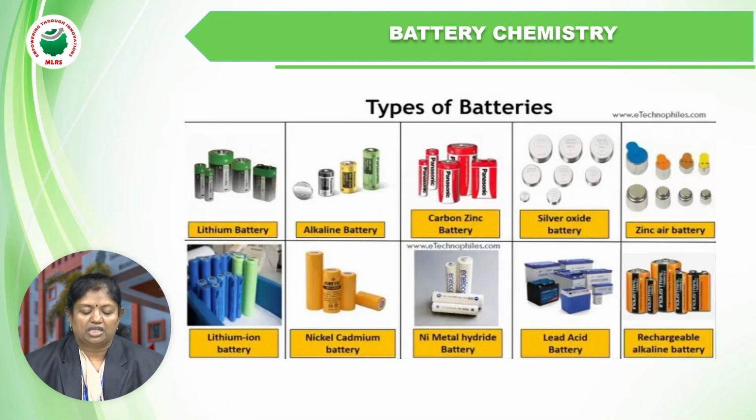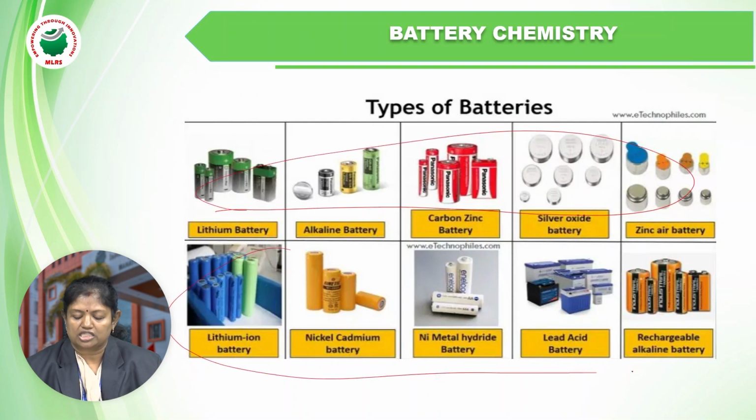Now, these are diagrammatic representations. I want to show what batteries we are using in our daily life and what type of battery they are. This is a lithium battery, which is a primary battery. These are examples of primary batteries, and all these are examples of secondary batteries, that is, non-rechargeable and rechargeable batteries. These are some of the diagrammatic examples.